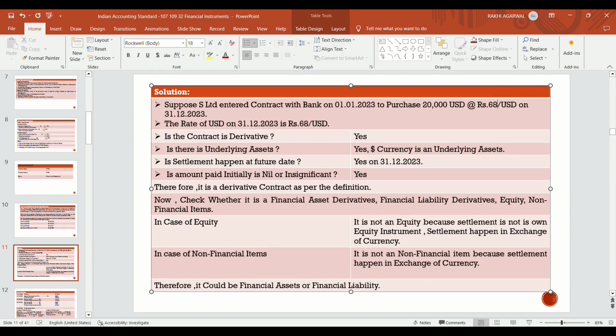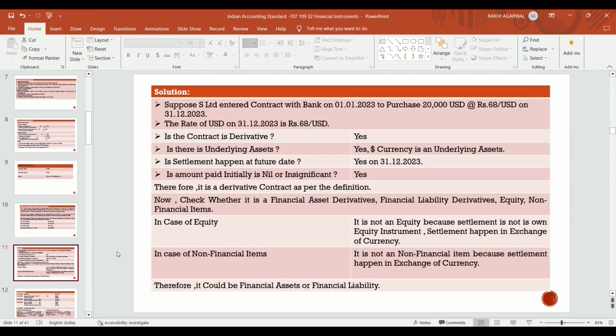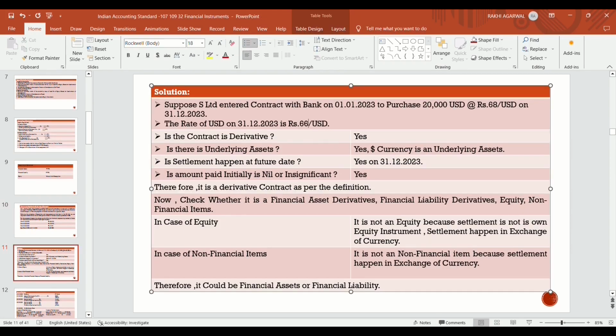The rate of USD on 31st December 2023 becomes 66. When the contract is prepared, the rate of USD is 68, means at 68 rupees per USD they entered into a contract. But actually on 31st December, the rate of USD falls from 68 to 66.